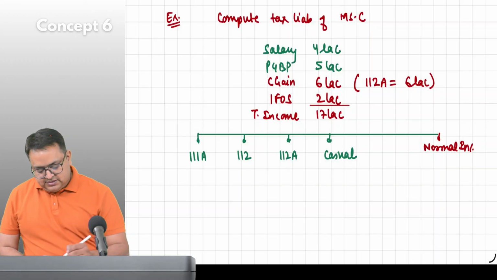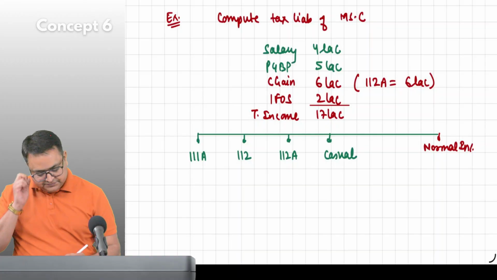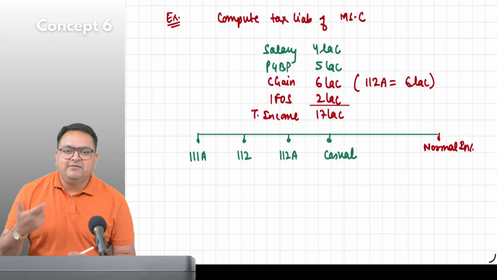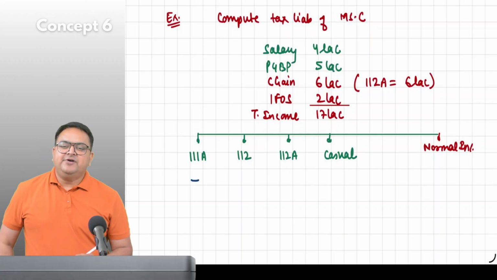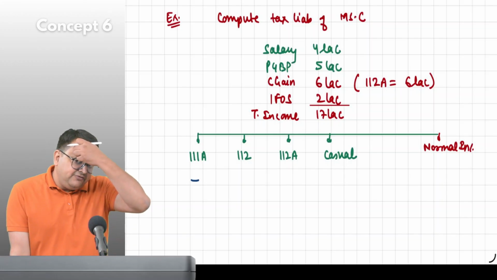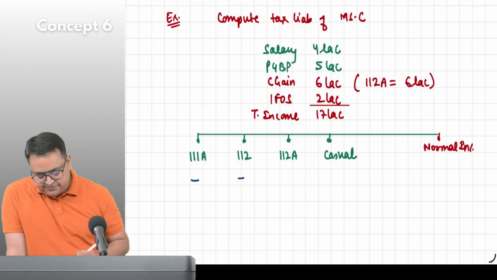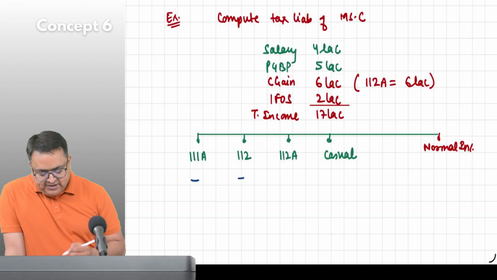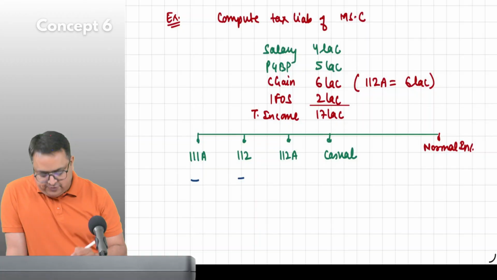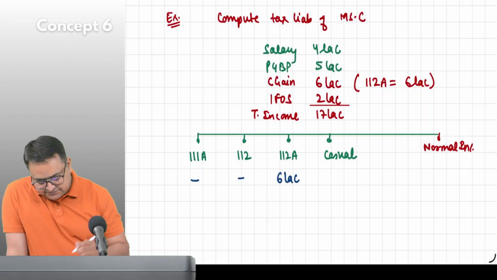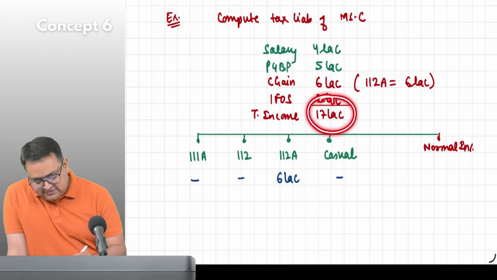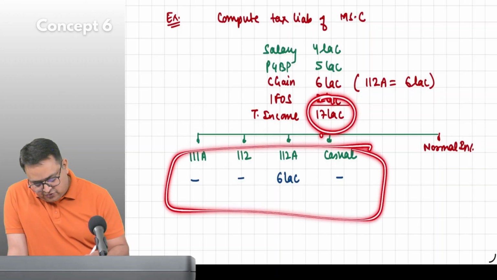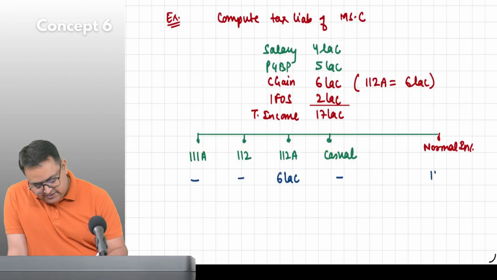Do we have 111A over here? No, sir. What is 111A? Short-term equity shares. We don't have. What is 112? Other long-term. Has she earned anything from 112? No. 112A? Yes. Everything she earned from 112A, 6 lakh. Casual? No. Normal, what you will do? 17 minus all this, 11 lakh.